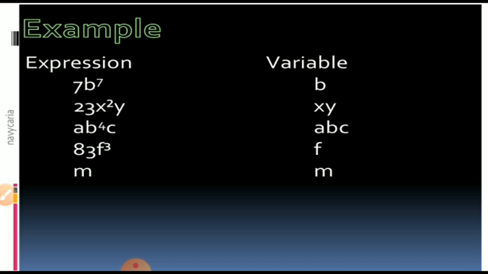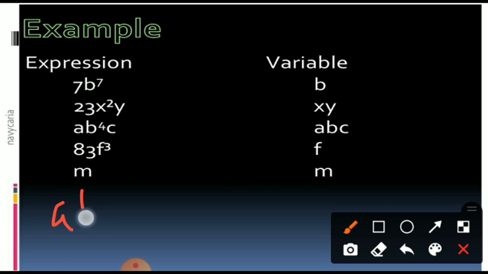xy. No need to write x square y here, my dear student. That is the main point. Be careful. That is the main point. Some students are writing x square y directly. They ask only for the variable names, xy. Correct. ab raised to 4c. So here the variable names are a, b and c. I know very well. Yes, you are right, my dear student.